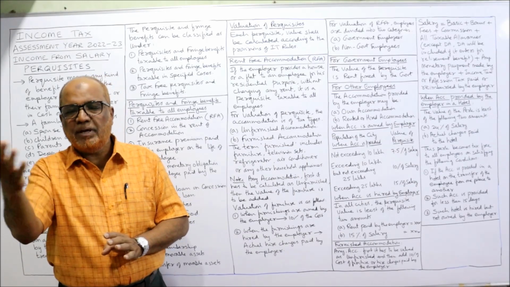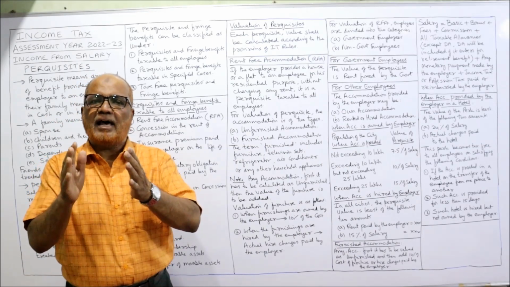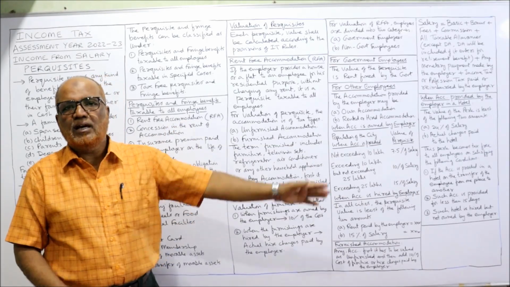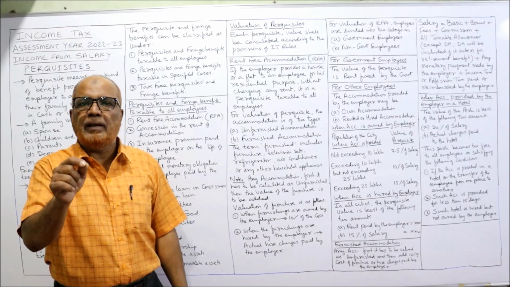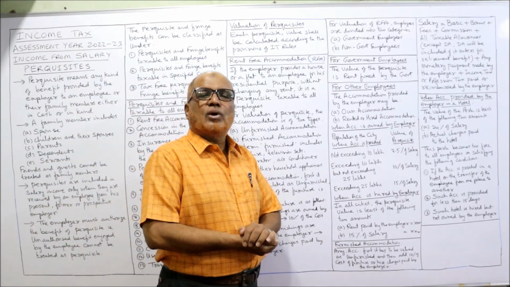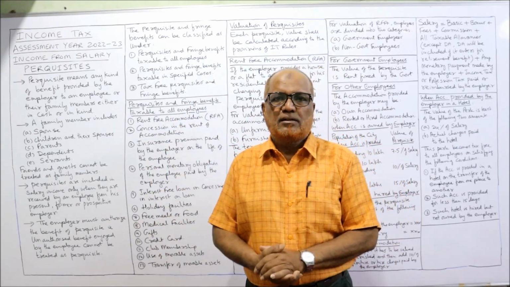So the hotel bill is being paid by the company. If these three conditions are satisfied, then the value of the perquisite will be nil if accommodation is given in a hotel. Otherwise, it is taxable: 24% of salary or hire charges or hotel bill paid by the company to the hotel. That's it.